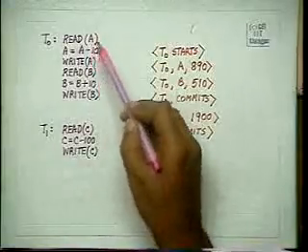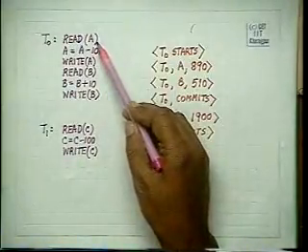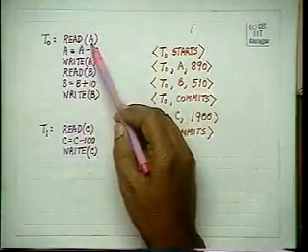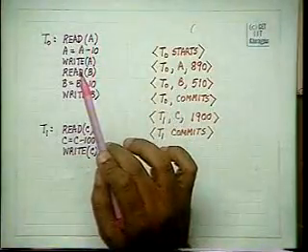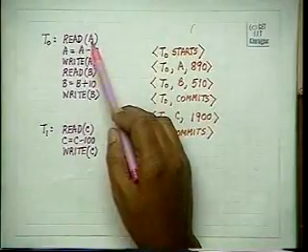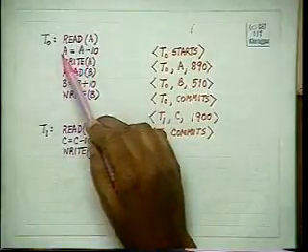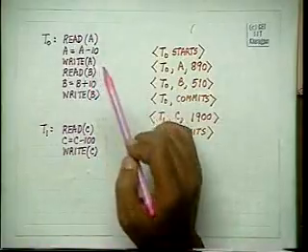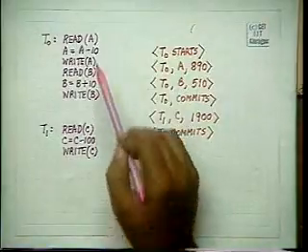Let us see the following two transactions. This is similar to the old transaction which we wrote down. I am omitting read A comma A1. Let us assume that this read A means that a disk variable is read onto the memory variable. So I have just overlapped it by writing the same variable name, and A is equal to A minus 10, but it must be remembered that these operations are on memory variables, and the read and write operations modify the memory variables only and ask them to write back to the disk variables.